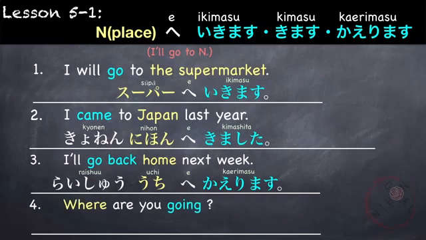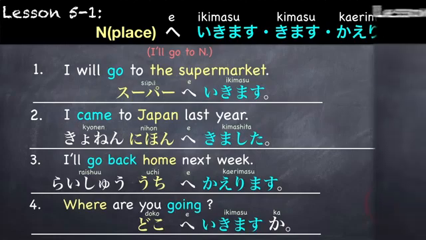And lastly, how to ask where are you going? The Japanese word for where is doko. Doko e ikimasu ka? Where are you going? Or where will you go?